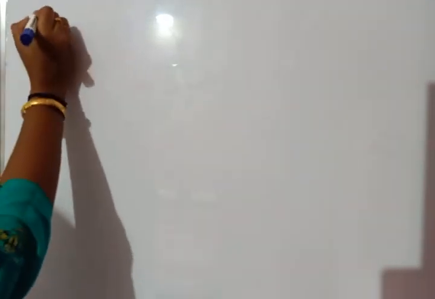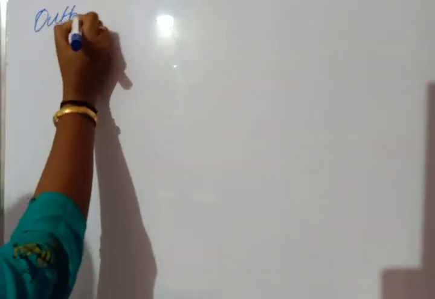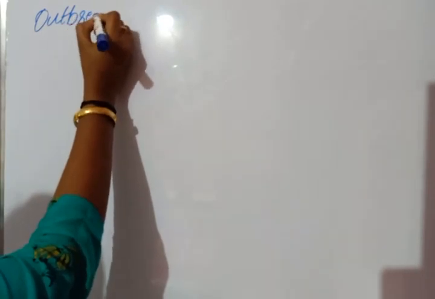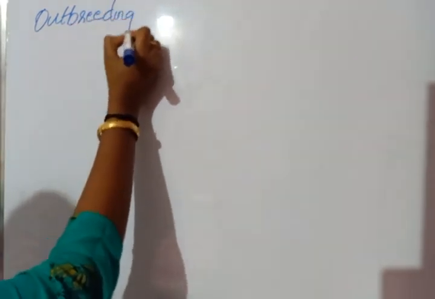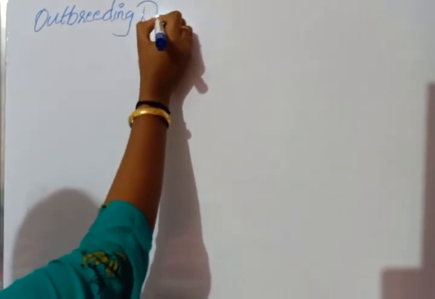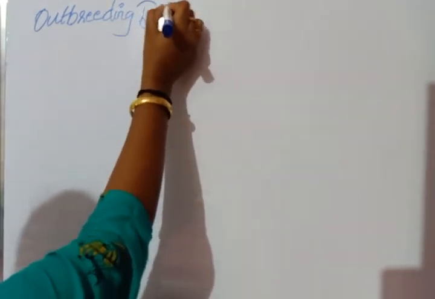Today a new topic, that is outbreeding devices. So what are outbreeding devices? Outbreeding devices means it is a mechanism or process which plants adapt to prevent self-pollination or to promote cross-pollination.